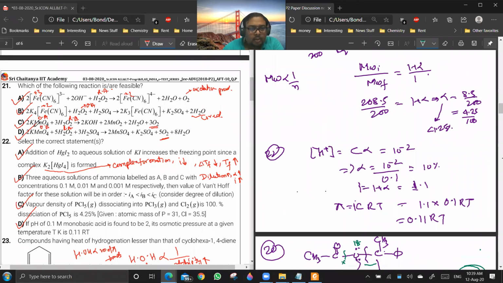See, all these reactions are redox reactions. H2O2 can act as a reducing as well as an oxidizing agent, but Fe3+ can only act as an oxidizing agent. So with Fe3+, H2O2 will be acting as a reducing agent.